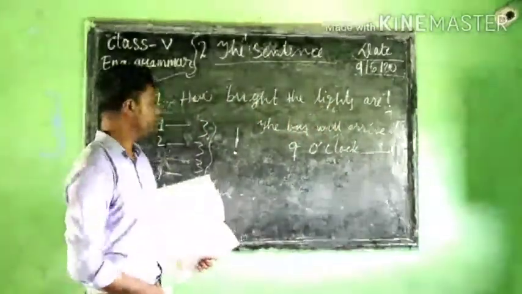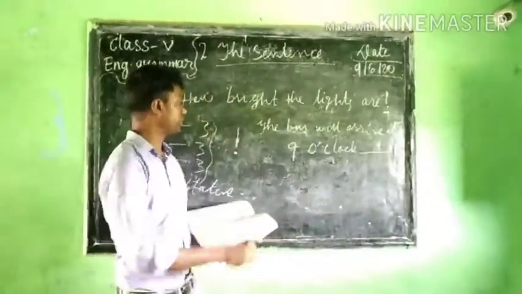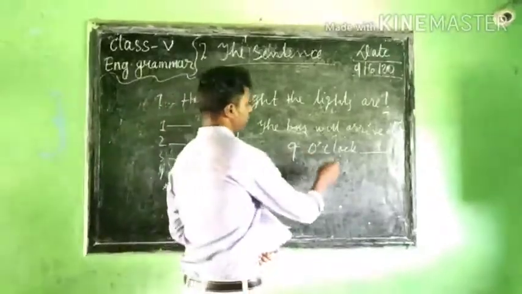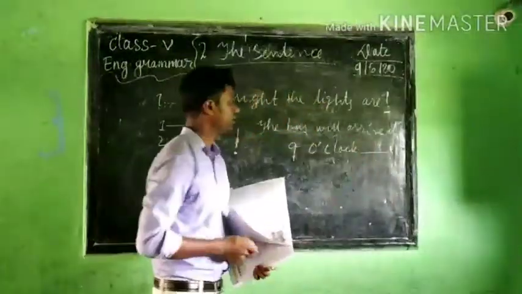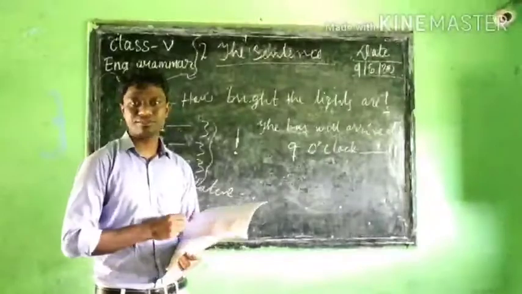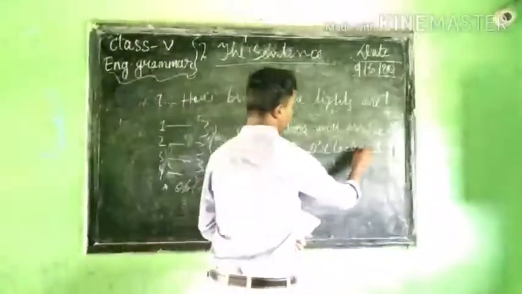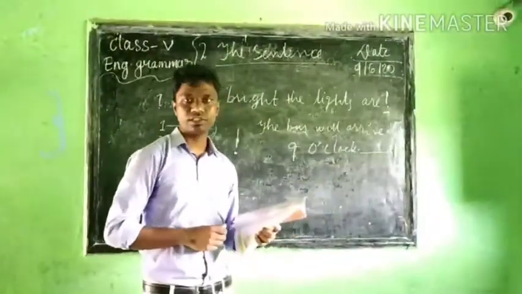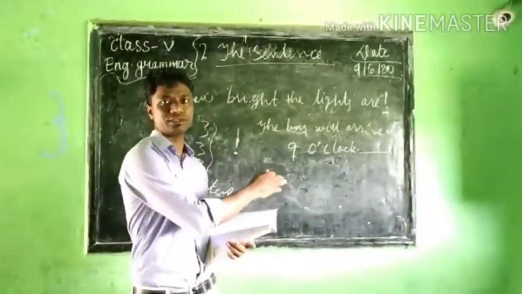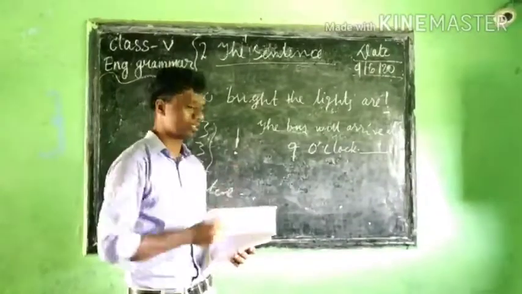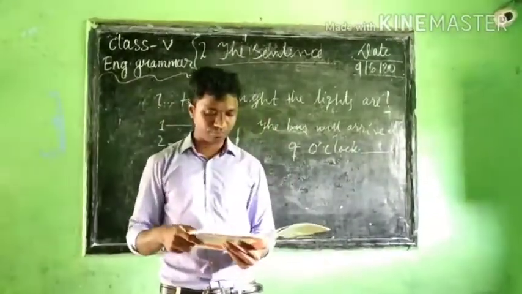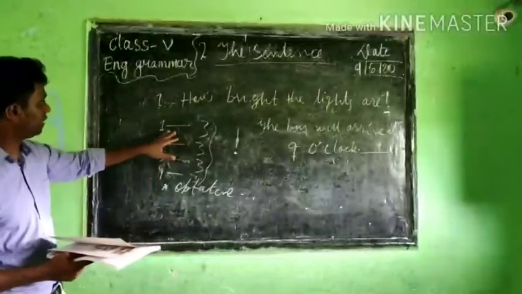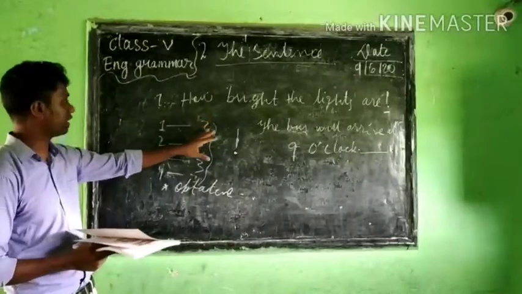So according to the sentence, you have to put the punctuation mark and write what kind of sentence it is. Here, what is this one? This is a declarative sentence. Therefore, we put this one first. The punctuation mark is a full stop. Then you write what kind of sentence it belongs to: declarative sentence. Then it has got 3 questions. The rest 2 you have to do.